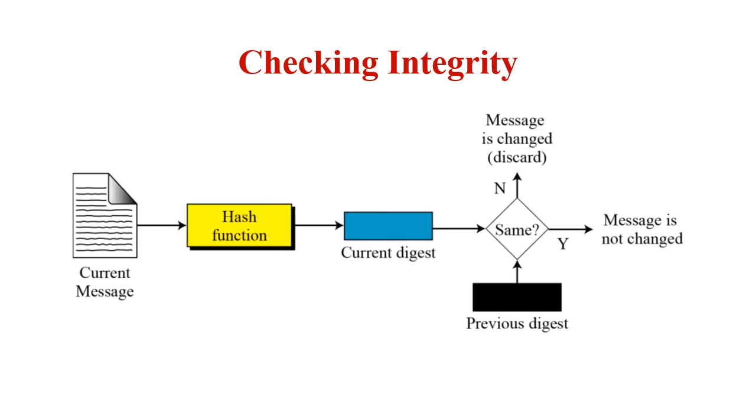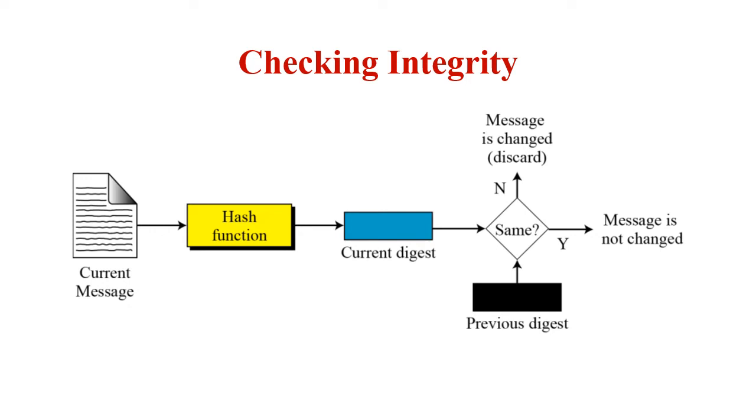We check the integrity of the message by using this concept of message digest. To check the integrity of a message or document, we run the cryptographic hash function again and compare the new digest with the previous one. If both are the same, then we are sure that the original message has not been changed.